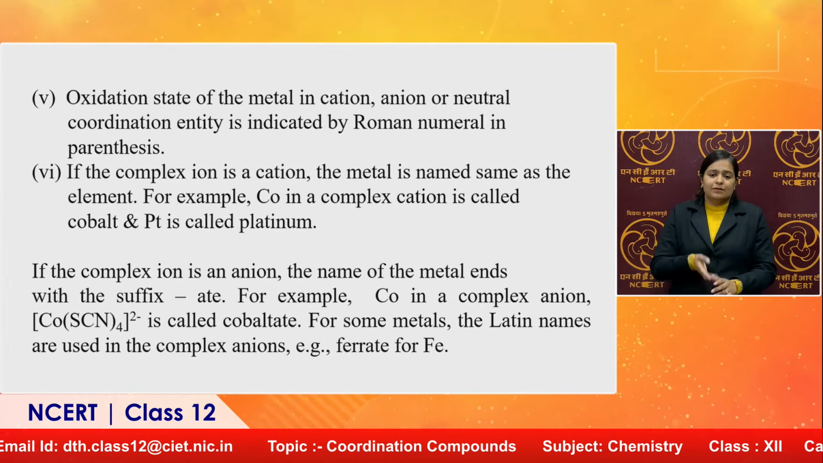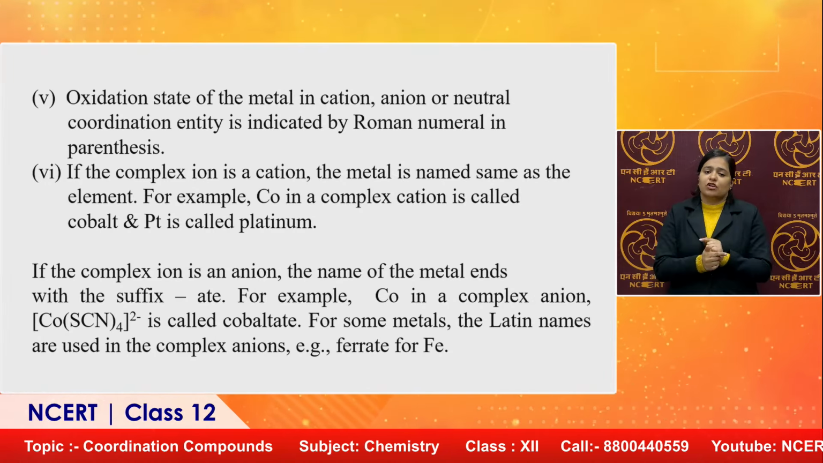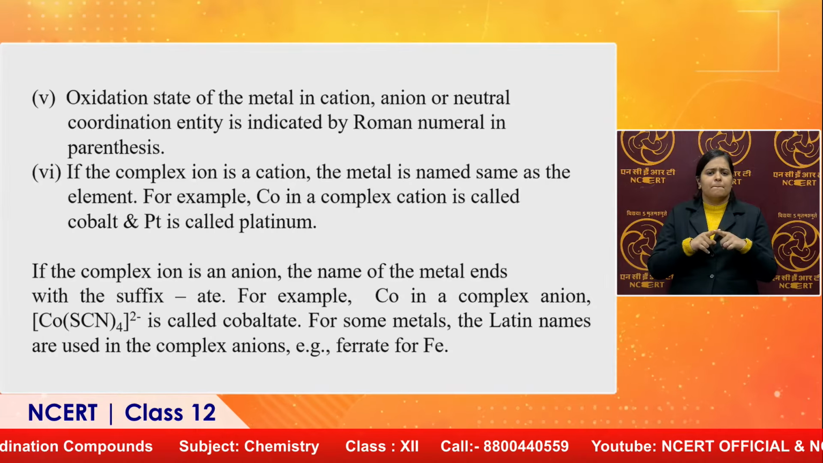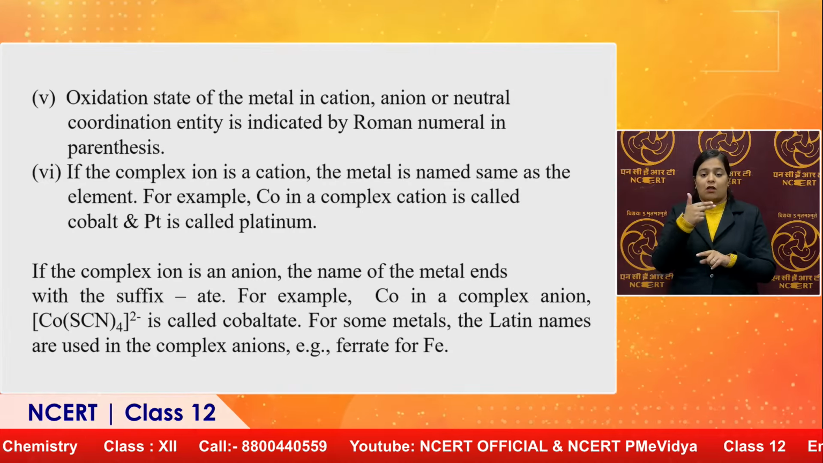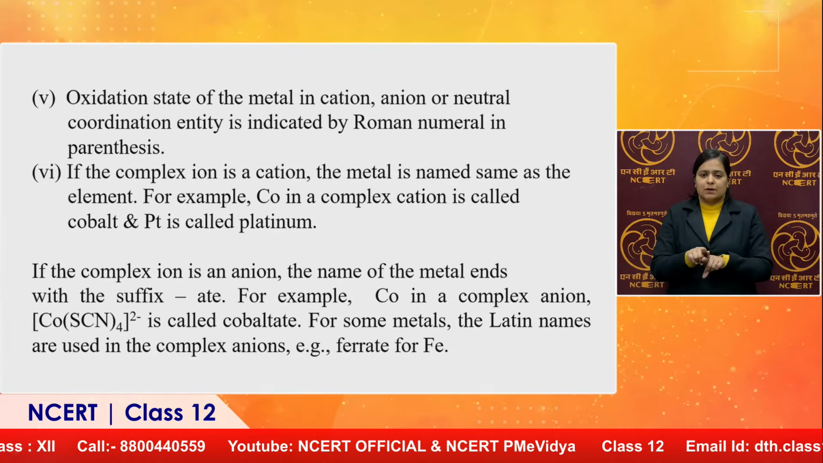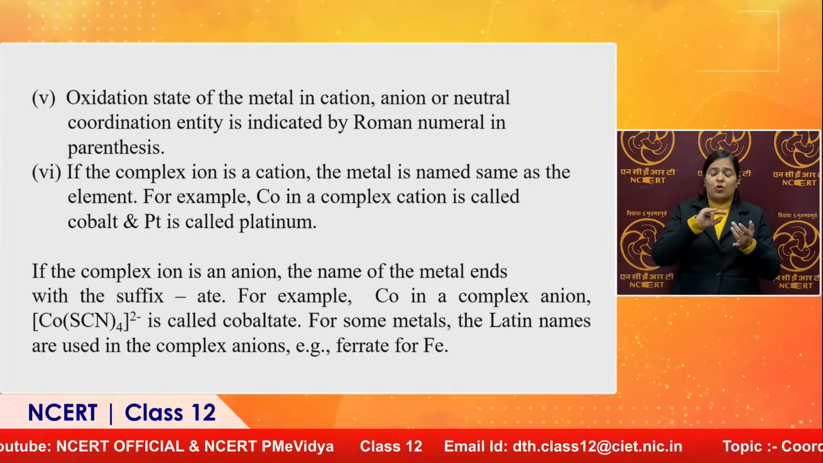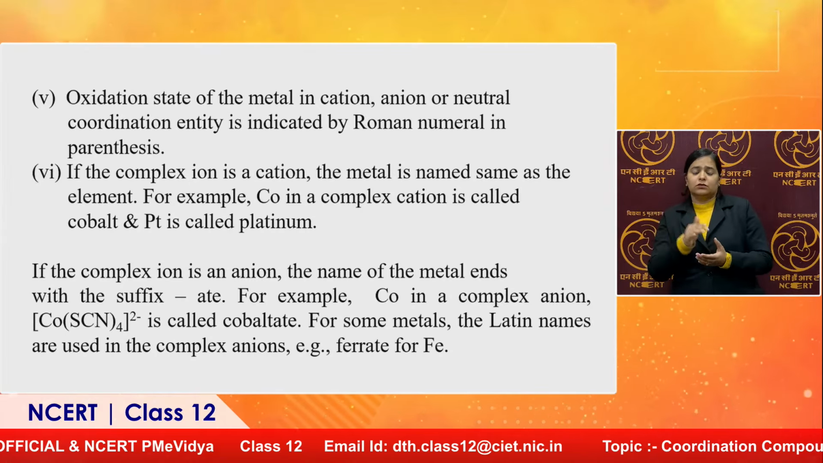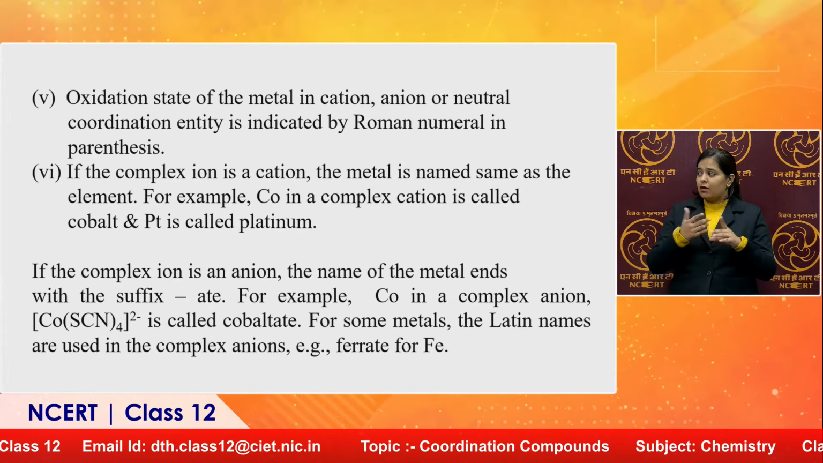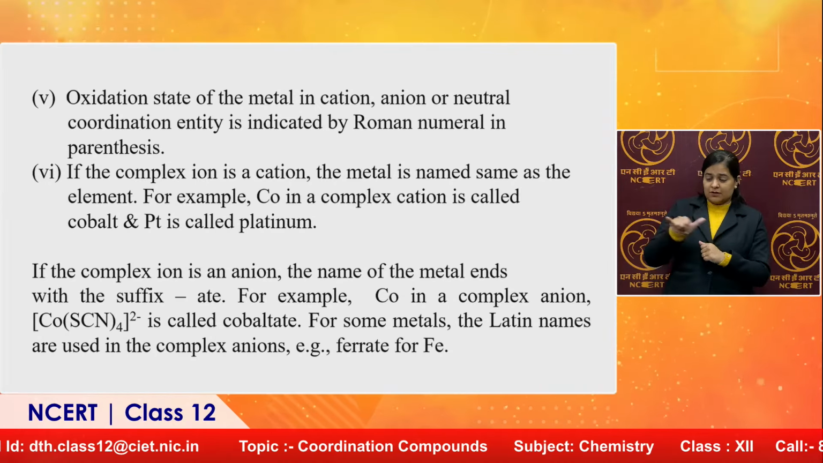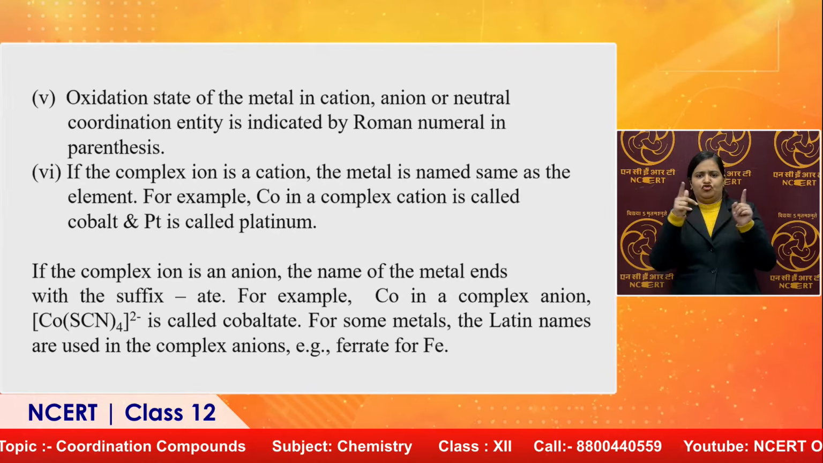If the complex ion is an anion, it means that it contains negative charge. The name of the metal ends with the suffix ate. We have to write ate with the name of the metal. For example, Co in a complex anion, that is [Co(SCN)4]2-. Here the complex contains negative charge. So, cobalt here is to be written as cobaltate. Metal is the same, but the writing process is to be decided according to the charge present on the complex.